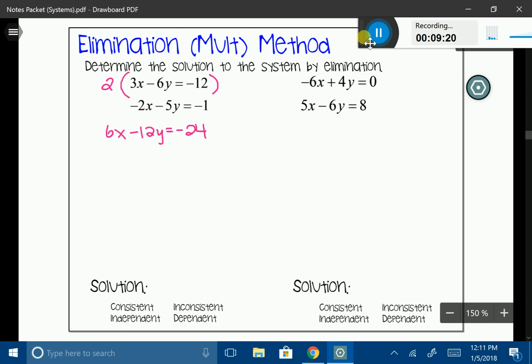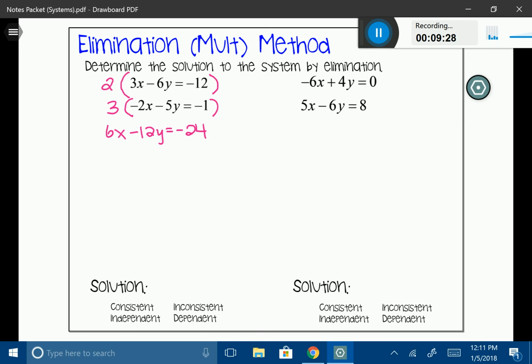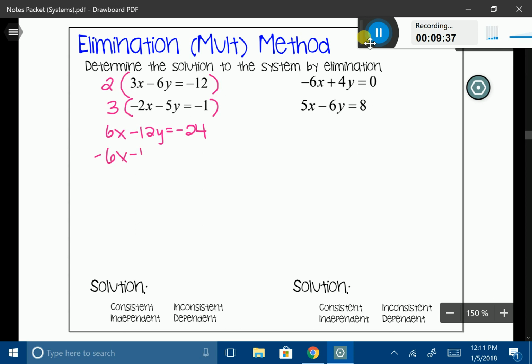well. And the way I'm going to do that is I'm going to multiply it by 3. I could also multiply by negative 3 if I wanted that negative 6. Or if I wanted that positive, you know what I mean. But in this case, what I want is to make it a negative 6. You'll see why in a second. I'm going to say negative 6x minus 15y is equal to negative 3.